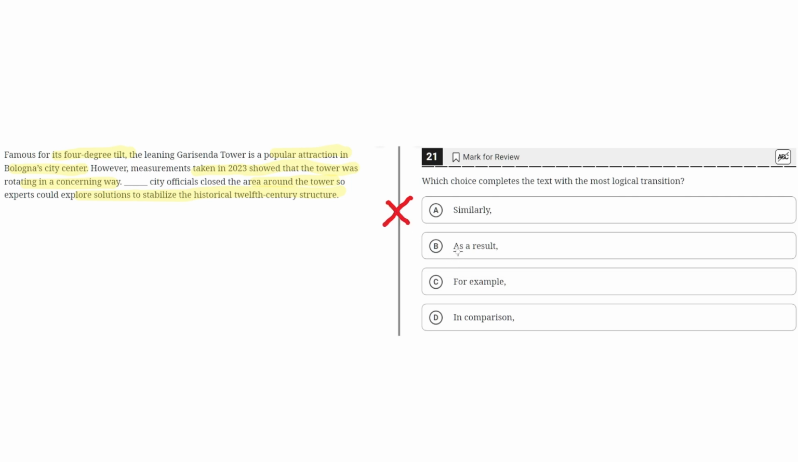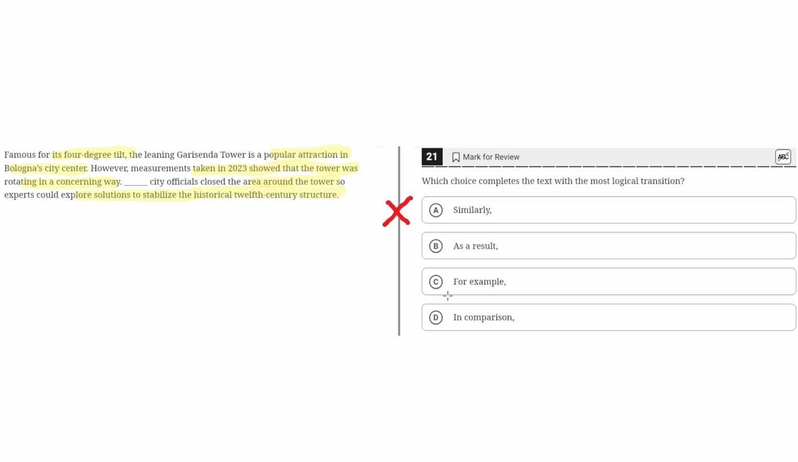B. As a result. This seems to be the correct answer, because as a result properly implies that the third sentence shows the result of the second sentence. The second sentence highlights how the tower was rotating in a concerning way, and then the next sentence highlights how, because it was rotating in a concerning way, the officials closed the area to explore solutions to stabilize it. So overall, B seems to be the correct answer.